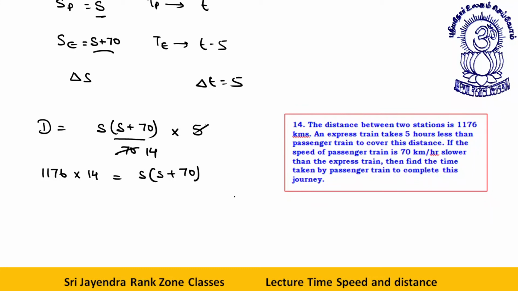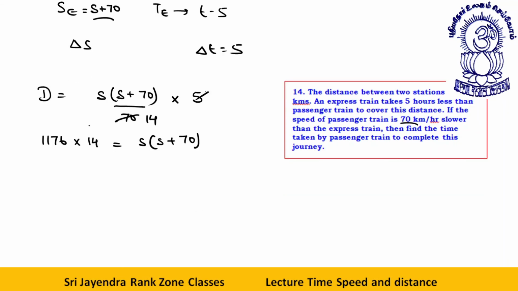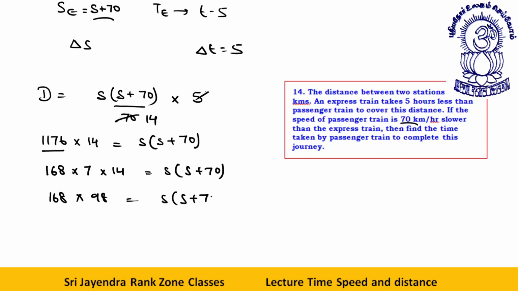Then find the time taken by the passenger train to complete this journey. We have to tell T. T we can find, but right now let's find S first. Okay. Now 1176 into 14, this I'll write as 168 into 7 into 14 is equal to S into S plus 70. That is 168 into 98 is equal to S into S plus 70. So here your S comes out to be 98.